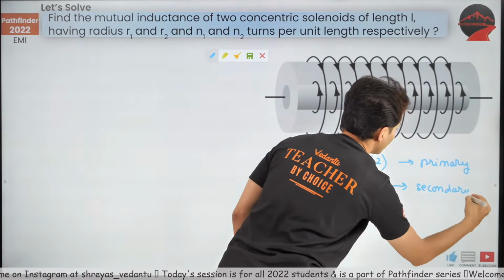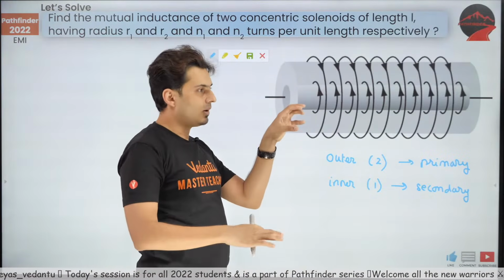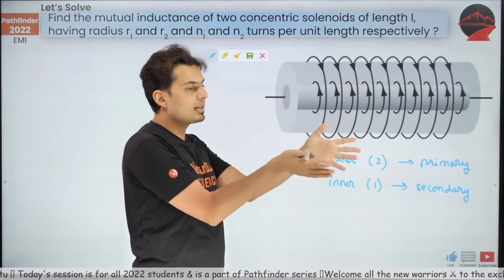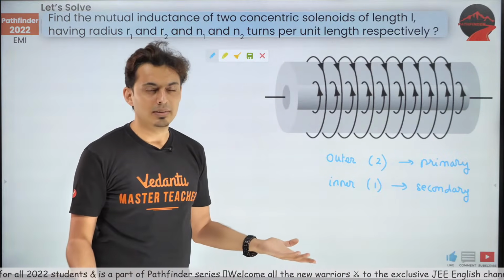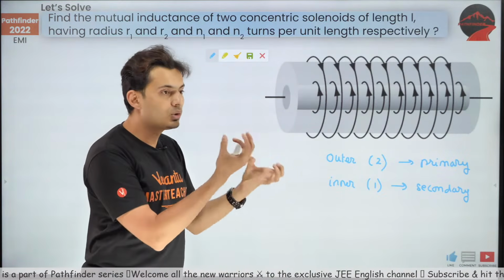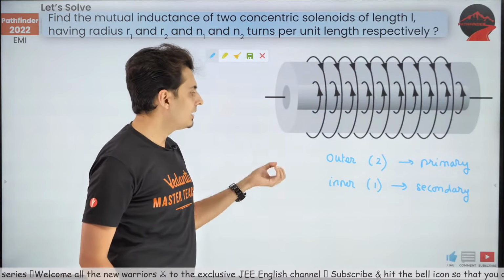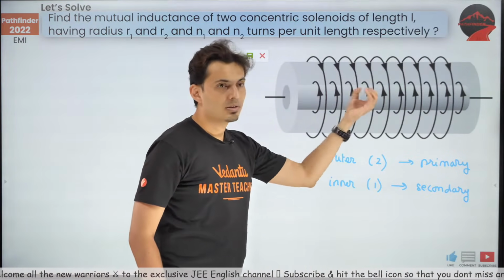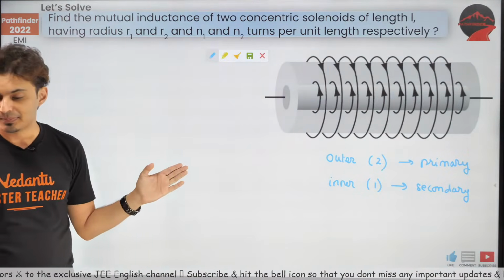Why am I doing this? Because when I'm inside a bigger solenoid, I know what's the field inside a solenoid. Outside the solenoid, there is no formula for field, which we have learned. So it's better to stay inside a solenoid because we know the formula for the field inside the solenoid. And that's why I'm making the outer solenoid as primary. Is that clear? Everybody understanding this?